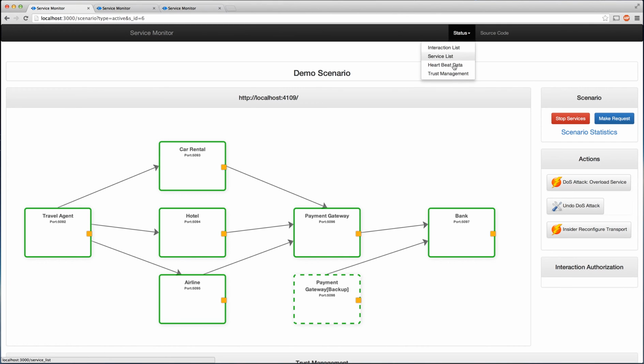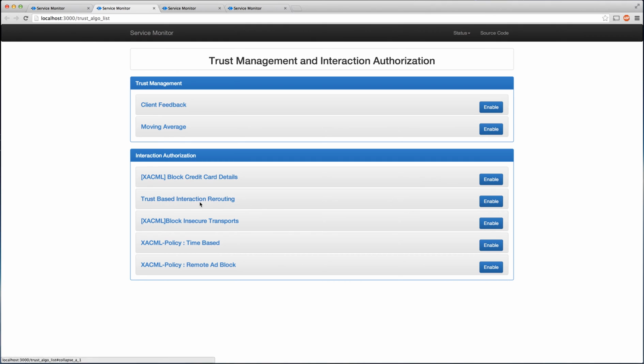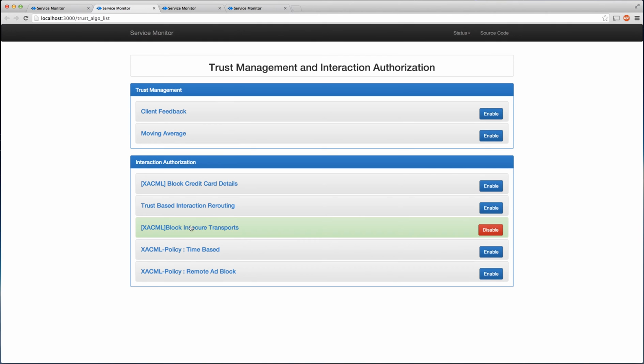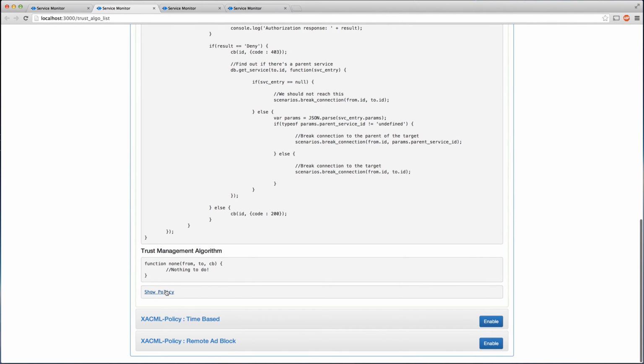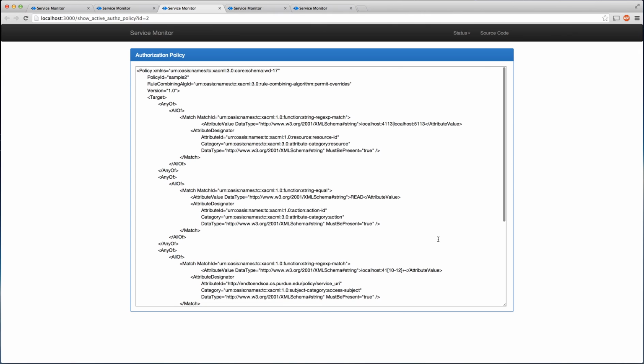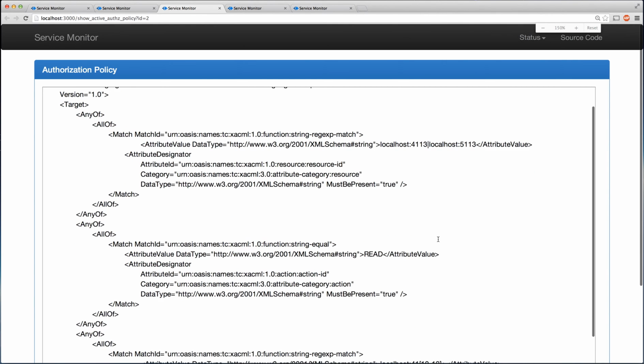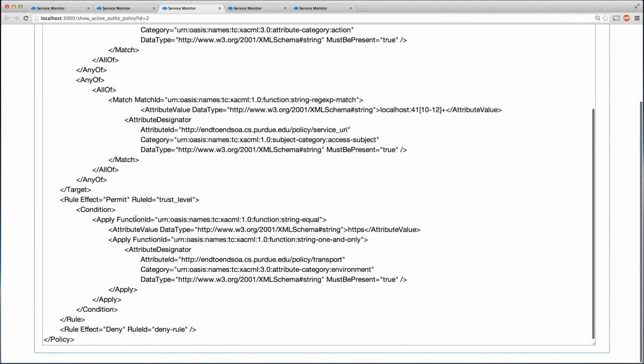Now we go and enable from our trust management modules the block insecure transport module, and this is a XACML based module. And if you look at the policy, we'll be able to see, let me zoom in a little bit, that there is a permit rule which checks for the presence of HTTPS and everything else is denied.